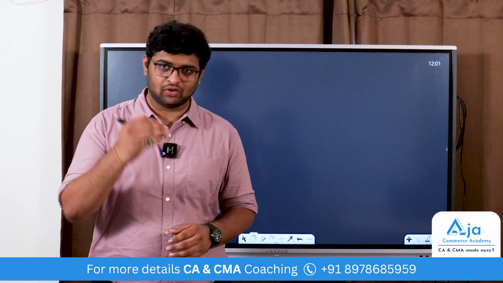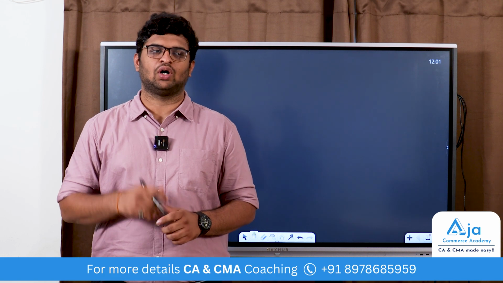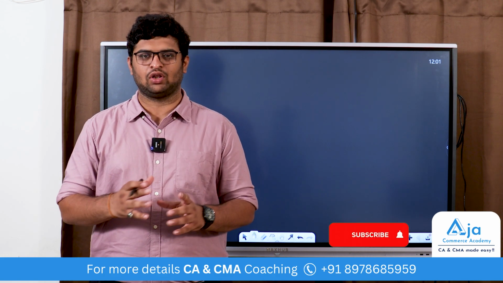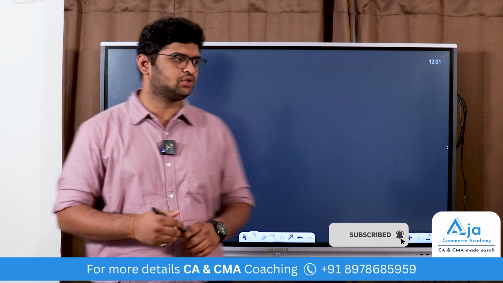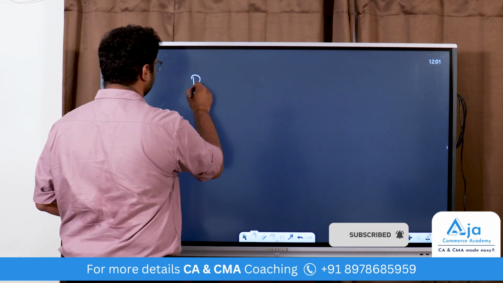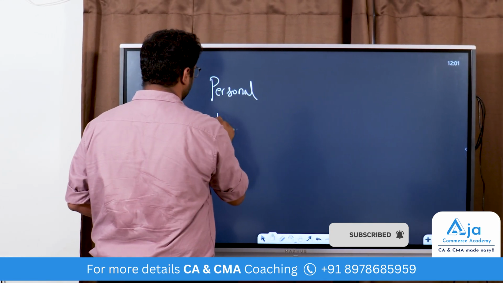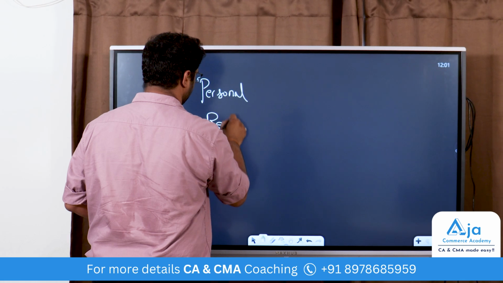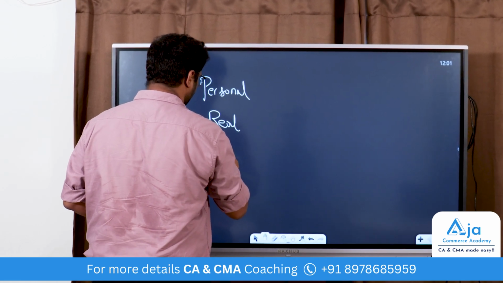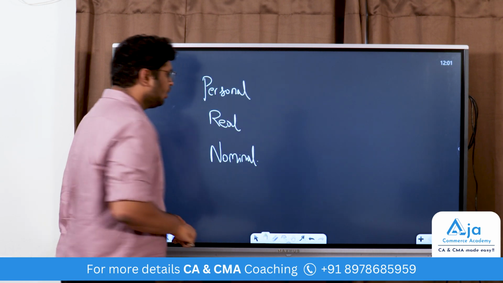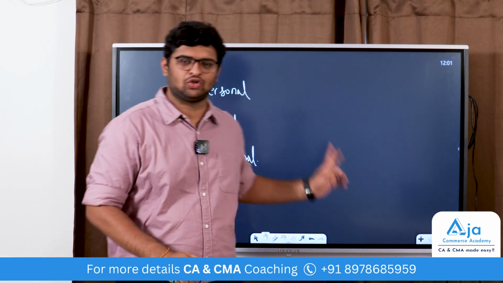So before we go into journal, we have to know about the types of accounts. You might know of all the types of accounts. There are three types of accounts. There is personal accounts, then there is real account, and then there is nominal account. So what is personal, what is real, and what is nominal accounts?